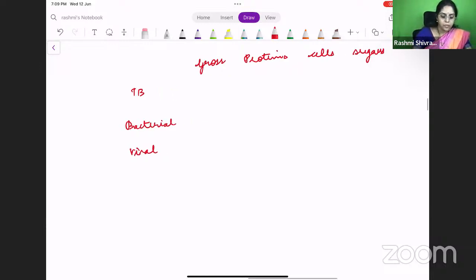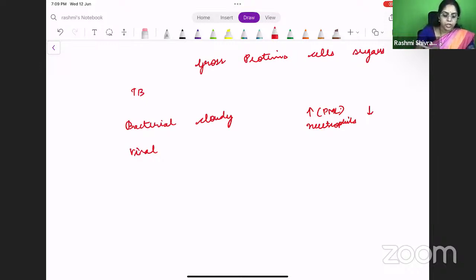So in bacterial, first we'll describe, it will be a very cloudy fluid, and the cells will be increased, and these are polymorphonuclear cells, basically neutrophils. And the sugars will be reduced because of the multiplication of the bacteria, which requires glucose. So the sugars will be drastically reduced in these patients.